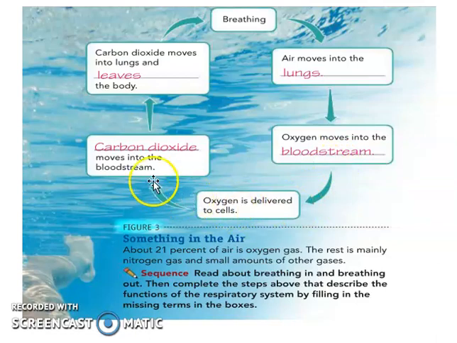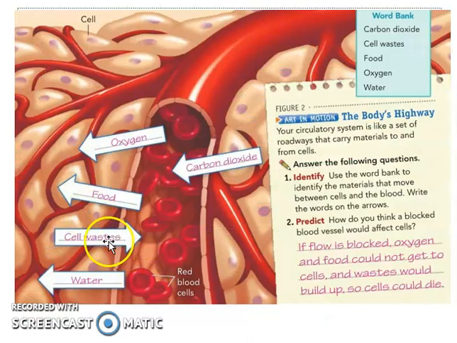And then after that, it processes the waste, which is carbon dioxide. That carbon dioxide goes back again to the bloodstream here. Remember, the arrow here is going inside, meaning the cell already processed the oxygen, and that process has a product, which is the waste or the carbon dioxide here.